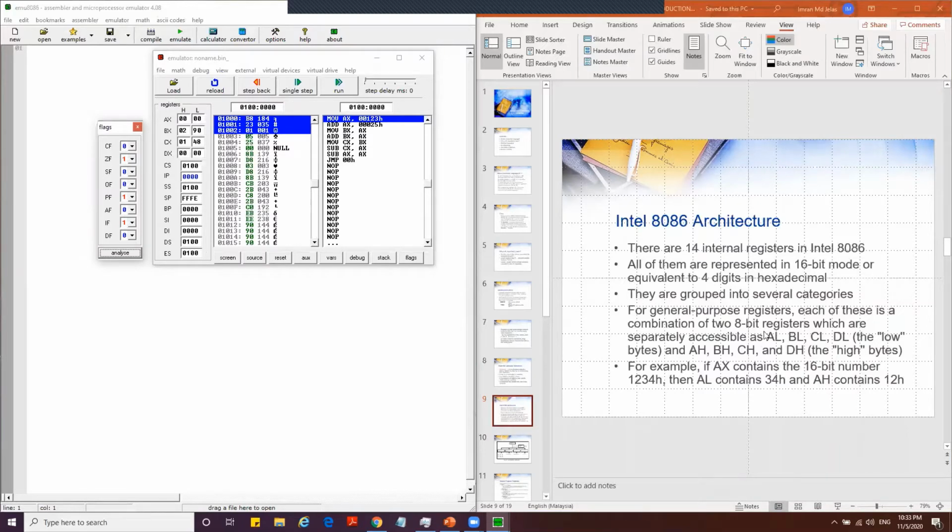They are grouped into several groups. Let's discuss this one later.